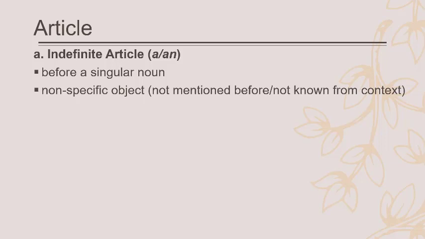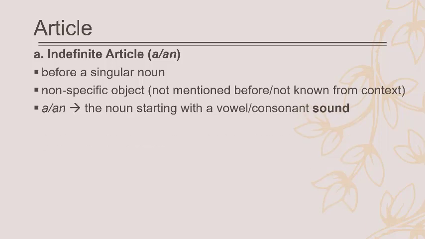So if you say, I bought a book, and the book here is singular. It's not specific, because if it's "the book," then the person we are talking to should have already known which book we mean. But "I bought a book" means that the book is not mentioned before, or not known from the context.